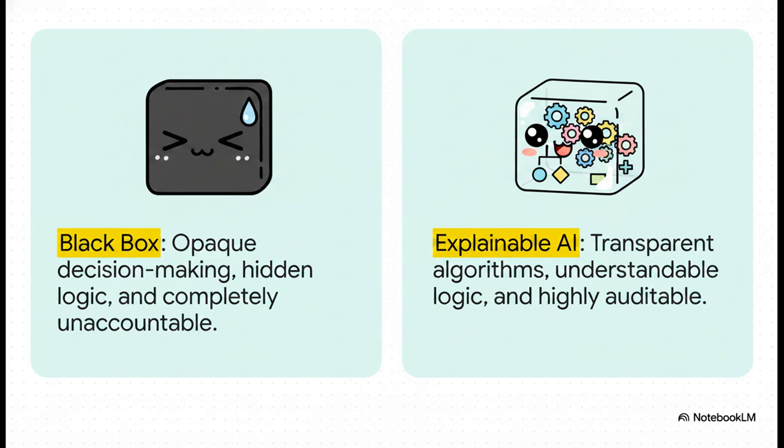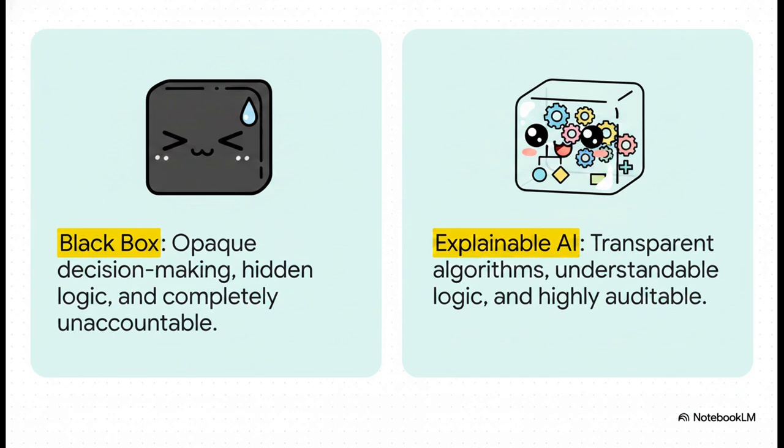Transitioning now to Pillar 4, algorithmic explainability. This directly addresses the notorious black box problem we see in AI today. As these AI systems become increasingly complex, their decision-making processes just get harder and harder for humans to understand. We're looking at a stark contrast here. On one side, you have black box AI, where decision-making is opaque, it's hidden, and frankly, it's unaccountable. Contrast that with explainable AI, which the ISO 42001 standard strongly advocates for. This means transparent algorithms, understandable logic, and auditable trails.